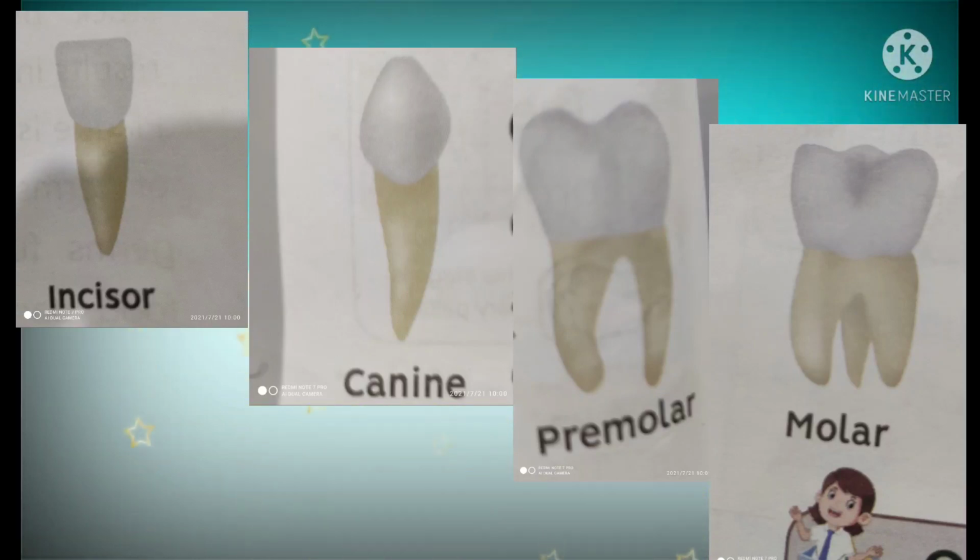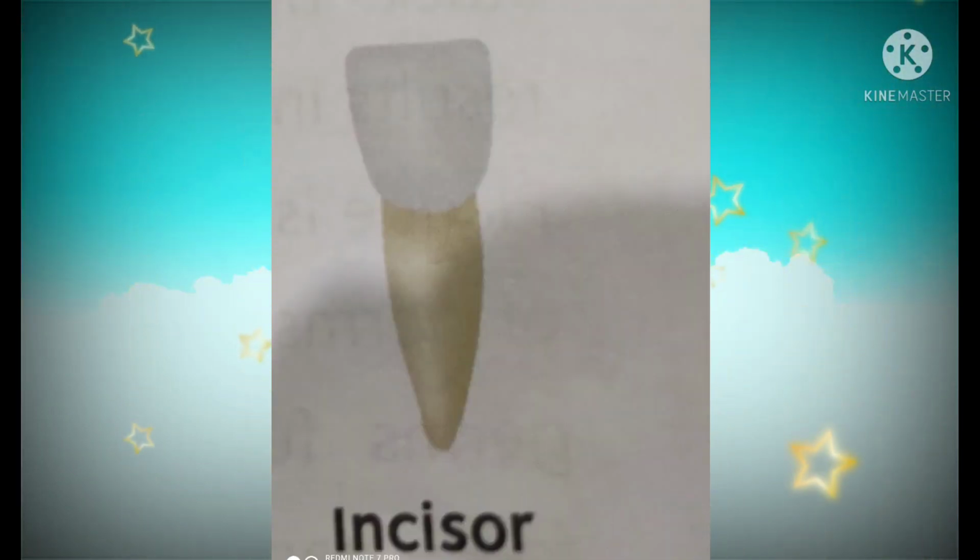First we can see children first type of teeth. Incisors. Incisors are 4 teeth. They are present in the front in each jaw. These teeth are flat and have a sharp edge. They help us in cutting or biting the food we eat.